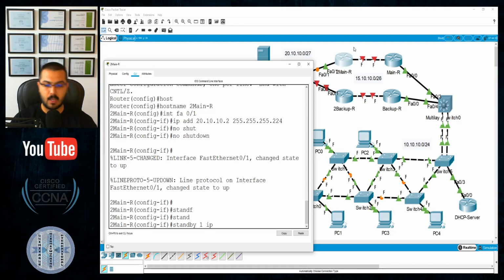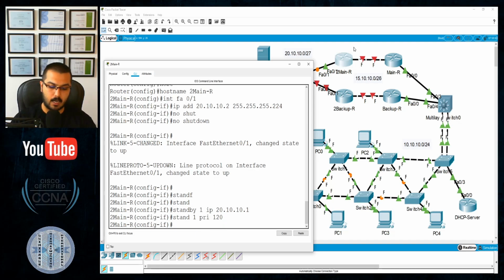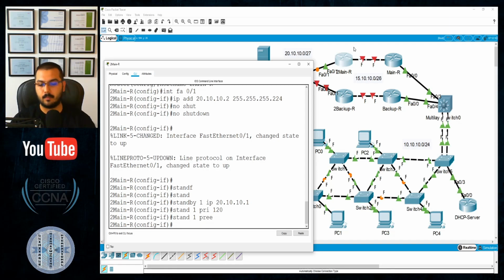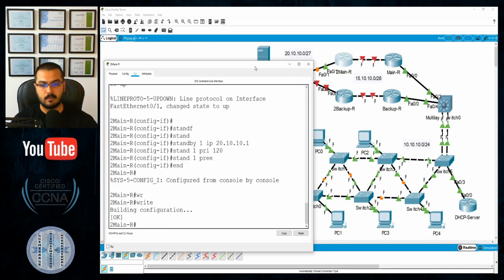So standby 1, the virtual IP will be 20.10.10.1, which represents the gateway of the servers. Standby 1 priority, I will make it 120 for this main router. And standby 1 preempt is enabled. Okay, and write to save my config and leave.